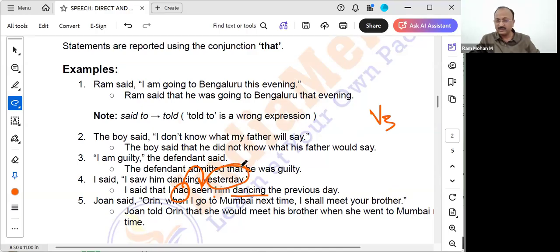Yesterday means what we'll do? The previous day. You remember the list we had seen? Yesterday means the previous day. I said that I had seen him dancing the previous day.